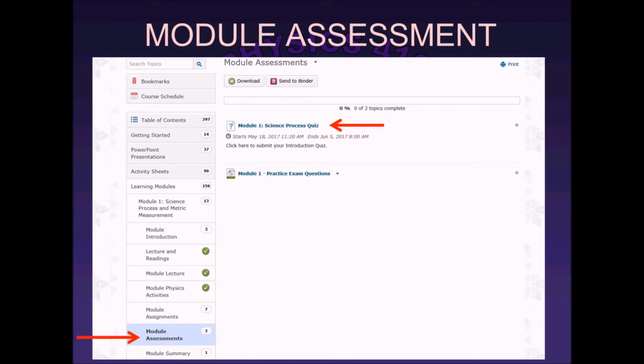Now, some of you may have already started the course and realized that I've limited you to one attempt, but I need to go back and change that. What I've done in the past is give everybody multiple attempts. So if you start early and keep taking it, I'll record your highest grade, okay? So I'm going to try to get that fixed today. All right. Now this says click here to submit your instruction quiz. Somehow there's a problem and I'm going to try to get this fixed. But if I don't, all you've got to do is go back to the quiz drop-down menu on your course tools, find that quiz and take it. Matter of fact, that's probably the easiest thing to do anyway.